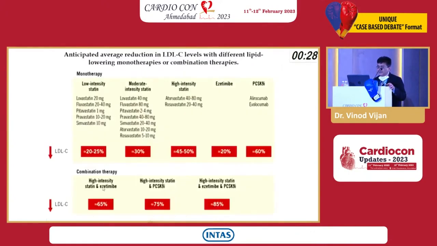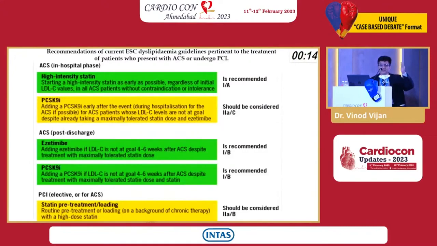And if you add a combination of statin and ezetimibe, this 50 plus 20 becomes 65. If you add a statin with PCSK it is 75, and then add ezetimibe. See, in all this, always a statin, next comes ezetimibe, and then third comes PCSK. That is important. Even in the European guidelines in the acute phase, they always say start with maximum doses of statin, and then if the levels are not controlled, add ezetimibe, PCSK,